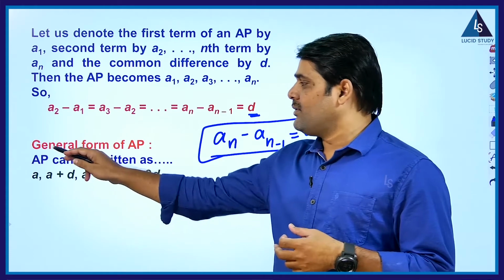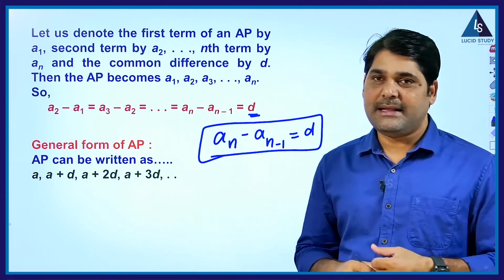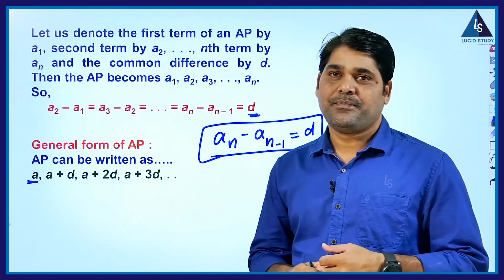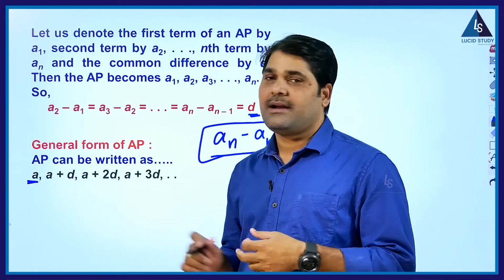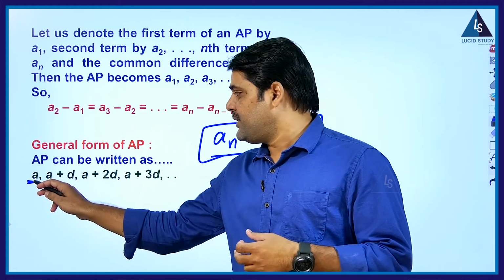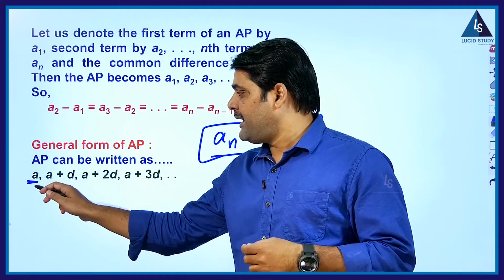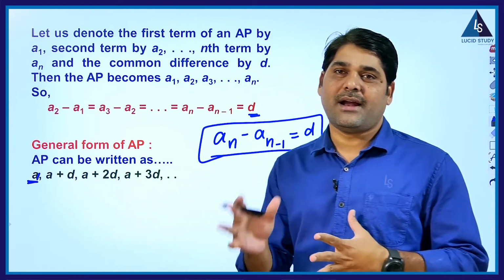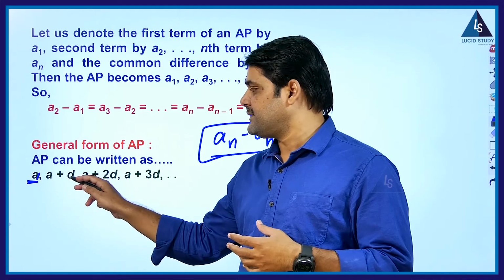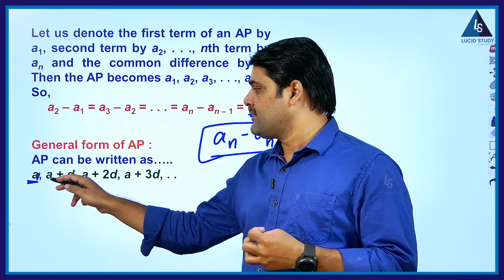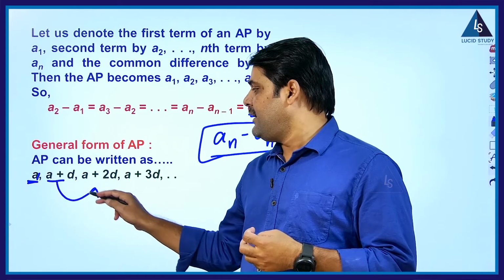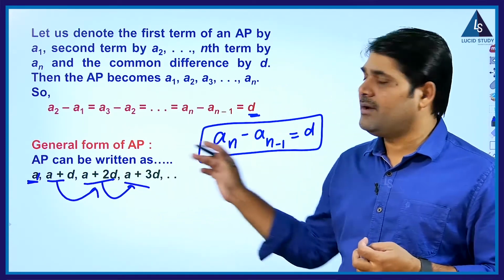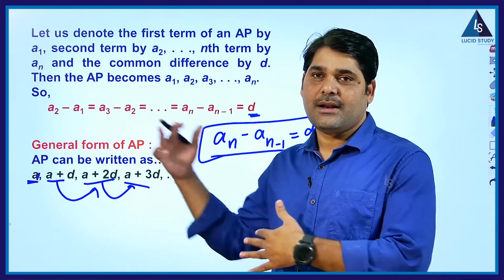Now see how the general form of AP will be. First term is A, suppose, let us take. And common difference is D, let us assume. So how will we get the next term? By adding a fixed number to the first term. For the first term, what is the fixed number you are adding here? That is D, so A plus D. Again you will add D to this, so that you will get this. Again you will add D to this, you will get this one. Like this it will progress. It will go on like that.